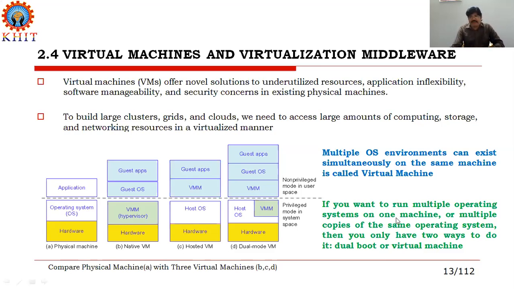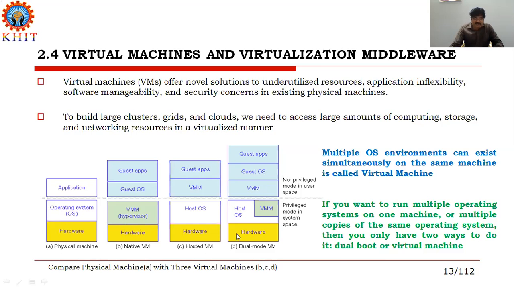If you want to run multiple operating systems on one machine, or multiple copies of the same operating system, then you only have two ways to do it: dual boot or virtual machine. We have seen that sometimes our systems work in dual boot mode. The other is the virtual machine. A machine within another machine is called a virtual machine, but finally it seems to be a single machine. Internally the machine can run two different operating systems, and that is called a virtual machine.